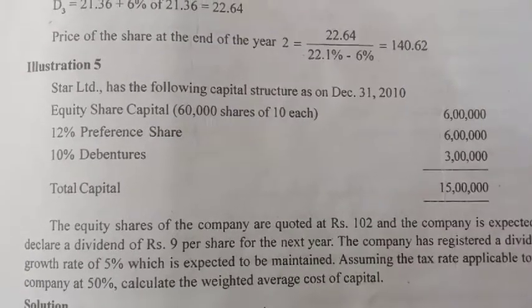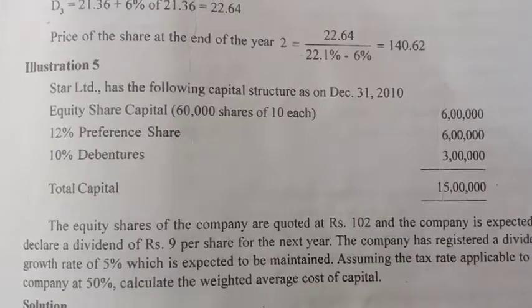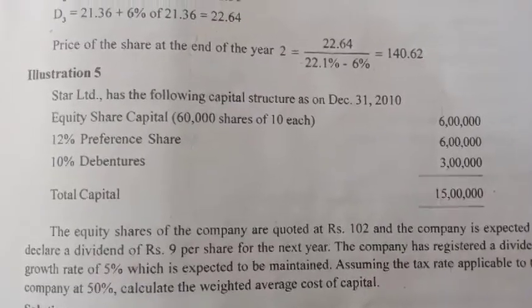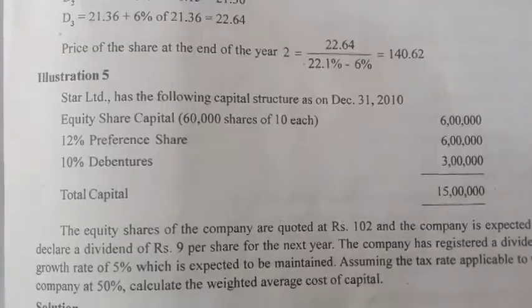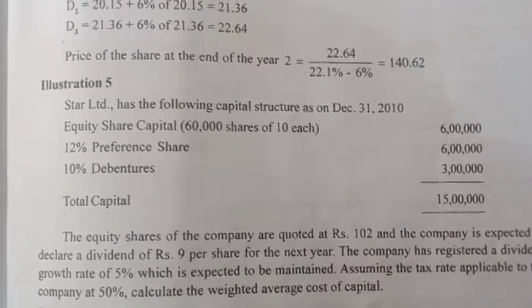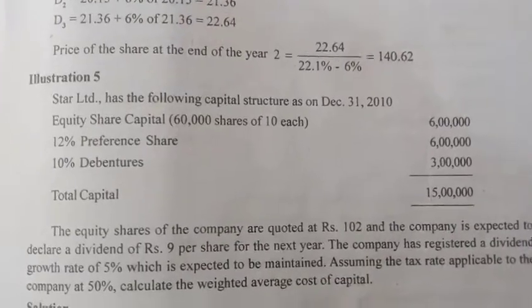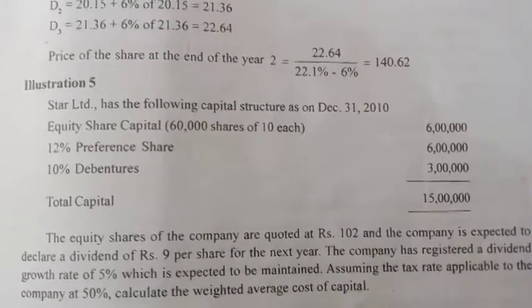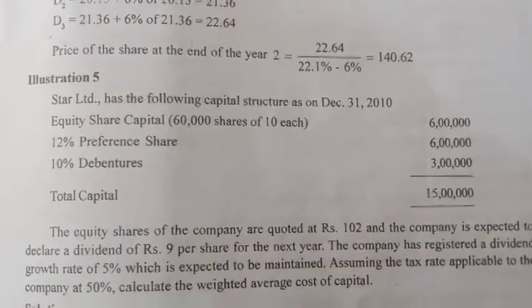Therefore, after tax cost of debt, KD, is equal to 10% into 1 minus T. That is KD into 1 minus T, before tax cost of debt into 1 minus T. So that is 5%. The cost of debt as debenture will be 5%. When 50% is applied on 10%, it becomes 5%.